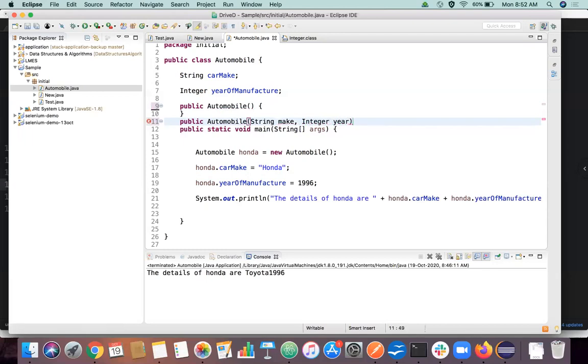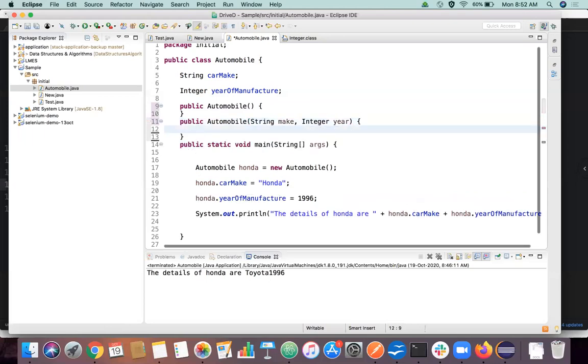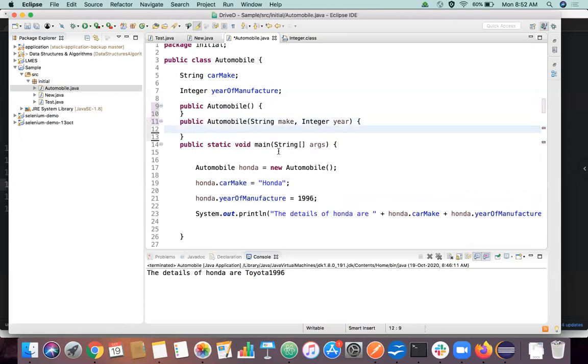Open and close this. So I declared two arguments to get the car make and year of manufacture, but how am I going to assign the values from these arguments to the declared variables? How do I do that through the constructor?